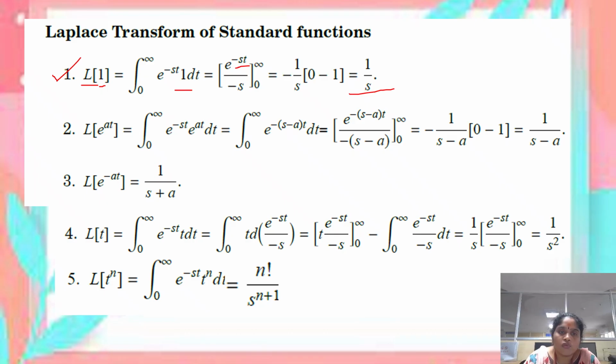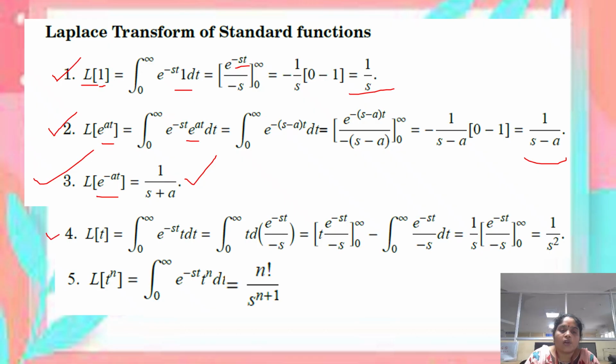So this is the way to find the Laplace transform of a particular function. Similarly, in the second problem, the function f of t is e power at. The same process is applied in the definition of the Laplace transform: just replace f of t by e power at, and after taking the integration, we get the result 1 by s minus a. Similarly, for f of t equal to e power minus at, the result becomes 1 by s plus a.